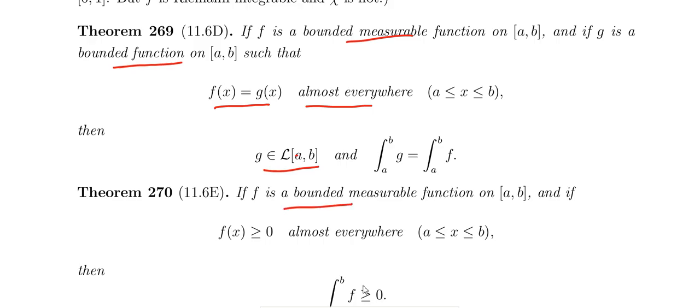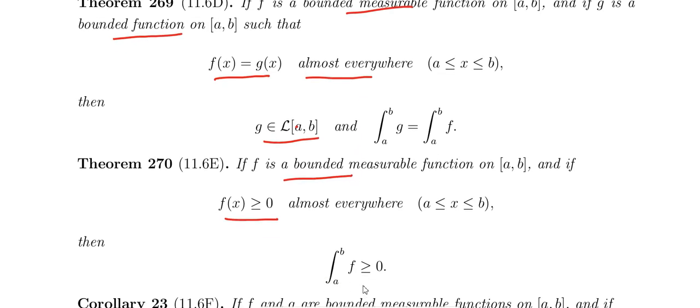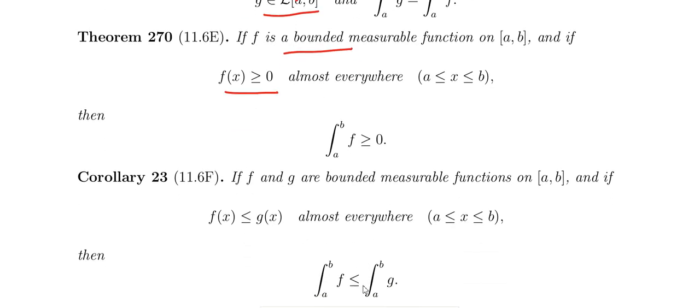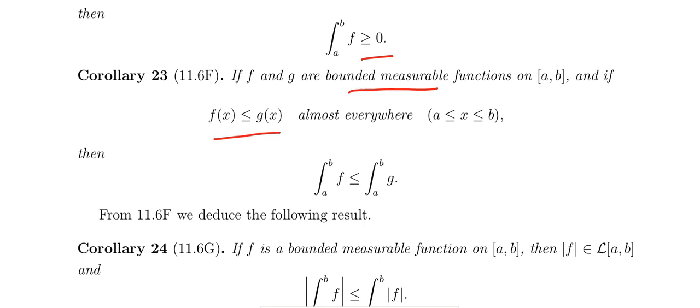அதே மாதிரி f is bounded measurable function, that means f is Lebesgue integrable. f of x ன்றது greater than or equal to 0 almost everywhere. Almost everywhere means that is most of the point f of x greater than or equal to 0 is true ன்னு அர்த்தம். And integral a to b f ன்றது is greater than or equal to 0. Okay, and f and g ன்றது both of them bounded measurable function. அப்படின்னா both of them Lebesgue integrable on a comma b. f of x less than or equal to g of x almost everywhere. So most of the point that is true. Integral a to b f ன்றது that is less than or equal to integral a to b g ன்னு சொல்லலாம்.